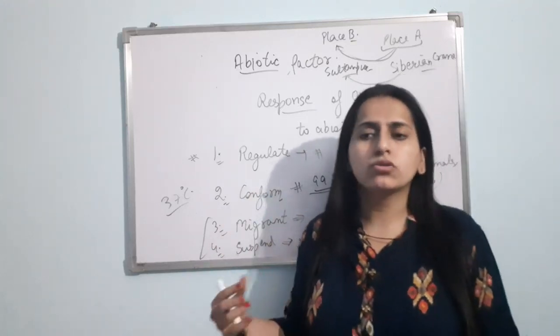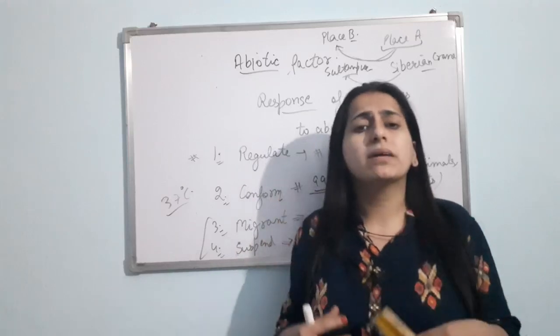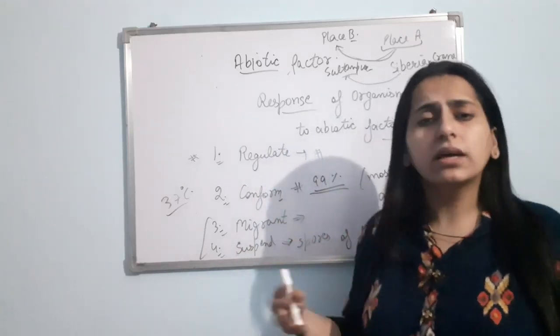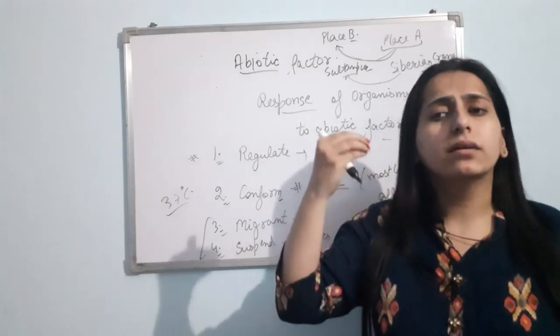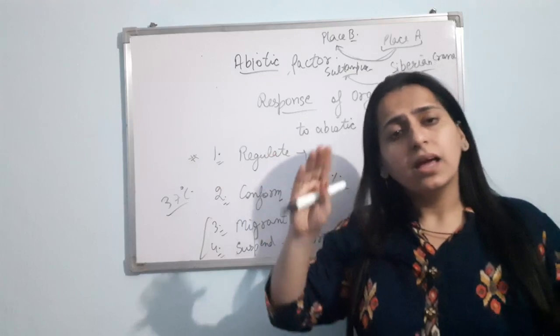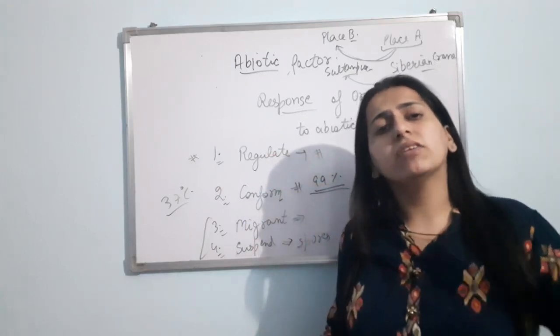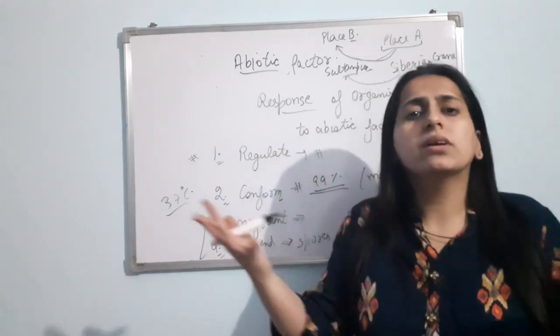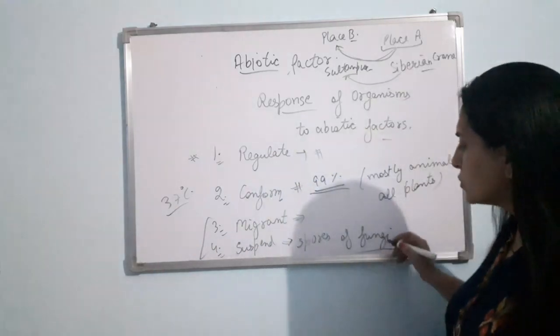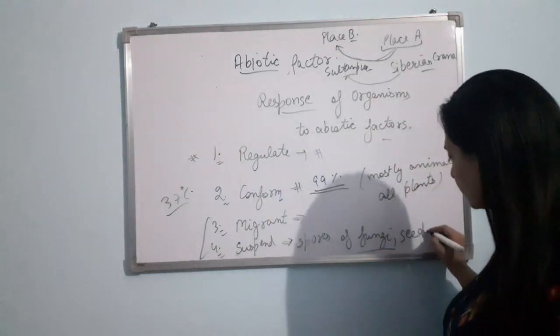Their metabolic activity is somewhat stopped. So even though they live in the outside unfavorable conditions, they still don't die. As soon as they get favorable conditions, they will grow into a new organism. Clear? Its example is also seeds of plants.